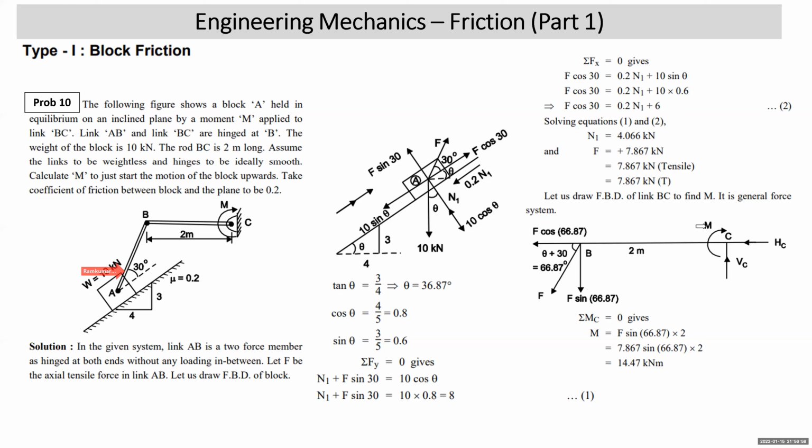So we write sigma MC is equal to 0. M is clockwise. HC and VC will go off. F cos will also go off. F sin 66.87 into 2.